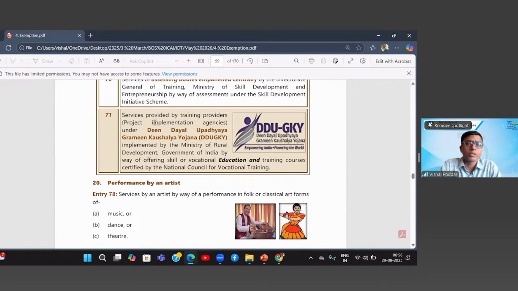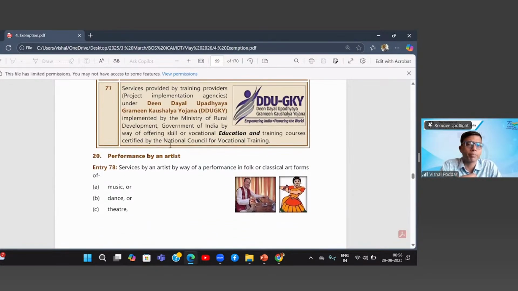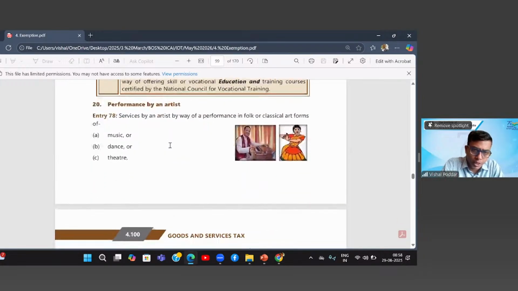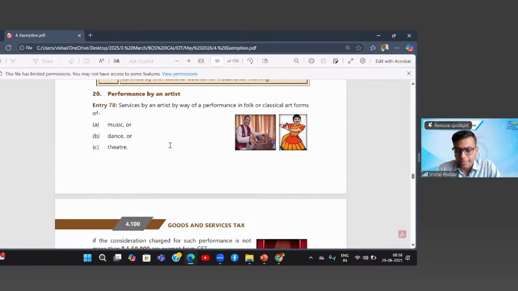Then services provided by training providers under Deen Dayal and similar schemes will be exempt. Let us say I am one of the training providers or training partners, and I empanel myself under this Deen Dayal Upadhyay Gramin Kaushal Yojana. By the name you can understand this is only for training in the rural segment. Where I am providing any type of skill training or education training, the charges or the services are exempt. Now, this is an important point. Please read.